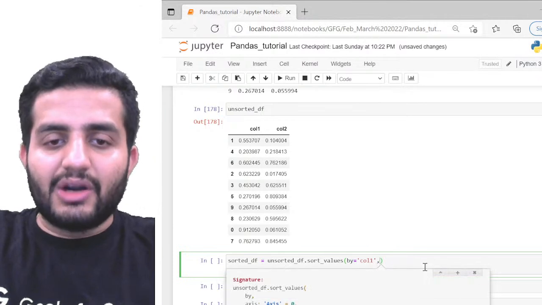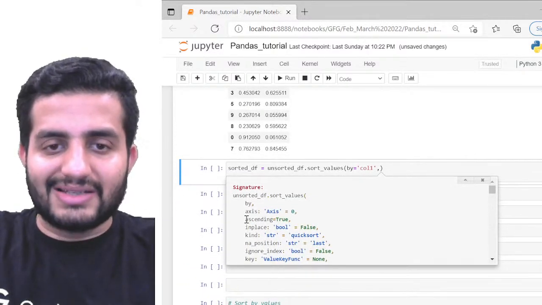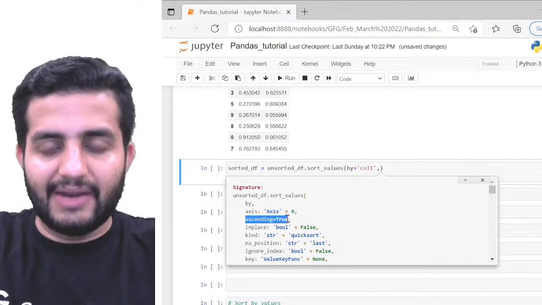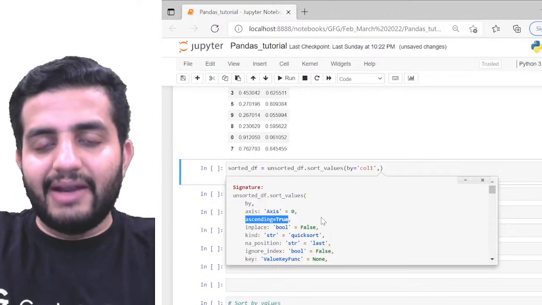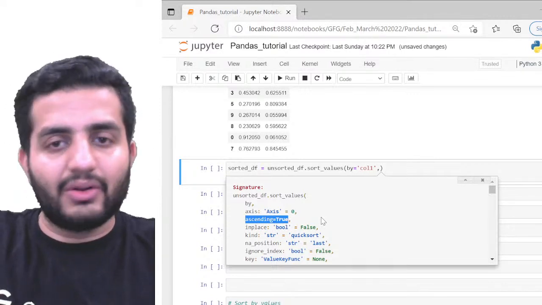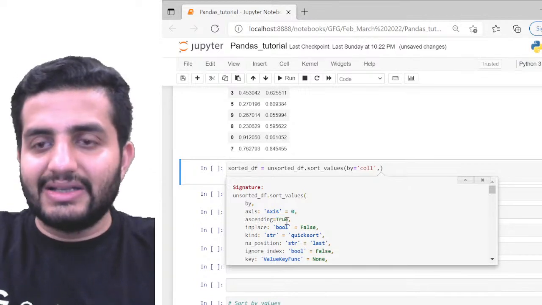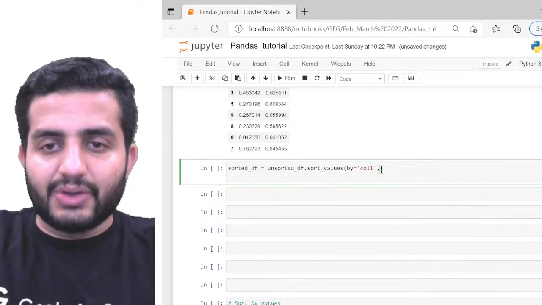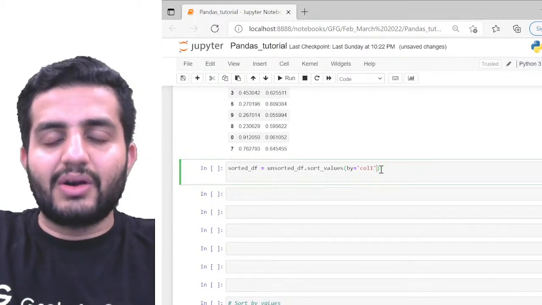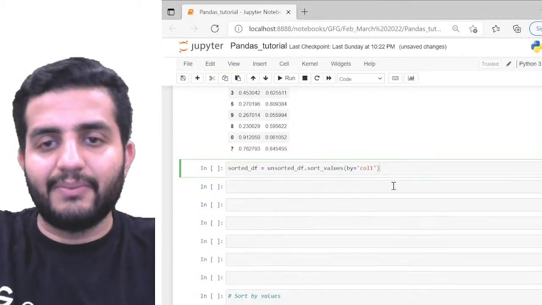In this sort_values, I have an argument called ascending, which by default is true. So even if I don't give anything, it will sort in ascending order. But I can also do it in descending order. If I put ascending equal to false, it is going to sort the data in descending order. Pretty simple as that. So now if I call unsorted_df.sort_values by column 1, I'm trying to sort the data based on my column 1.